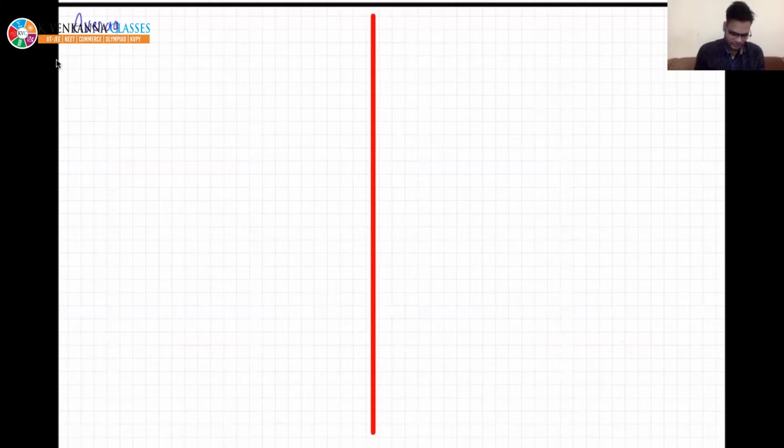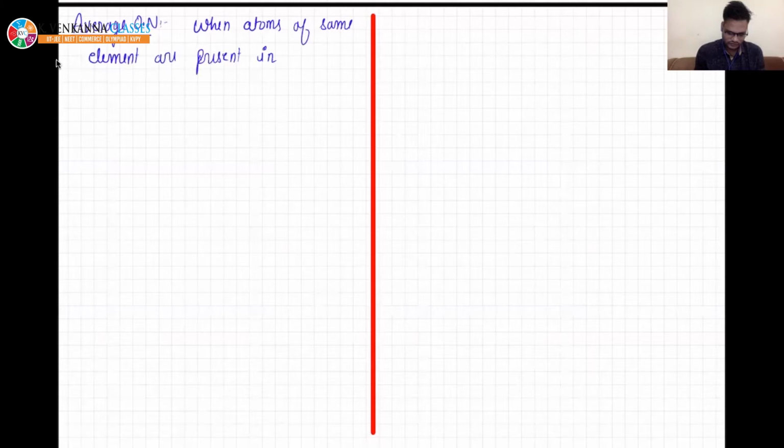Average oxidation number. It arises when atoms of the same element are present in more than one oxidation state, more than one oxidation number, right? Okay, so I'm taking the first two examples.